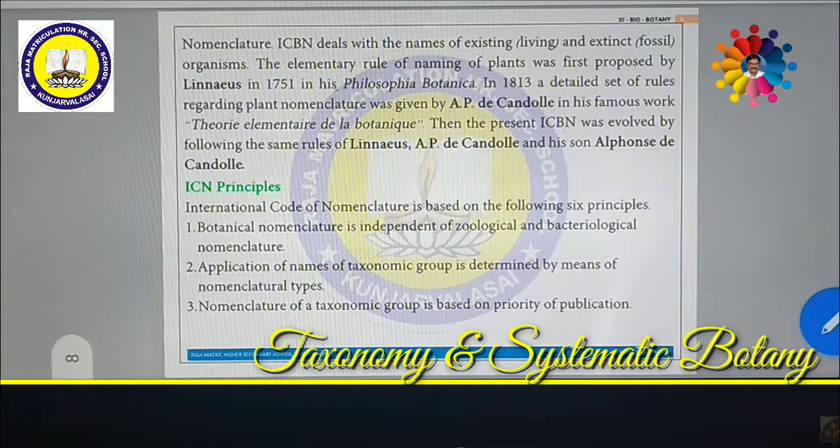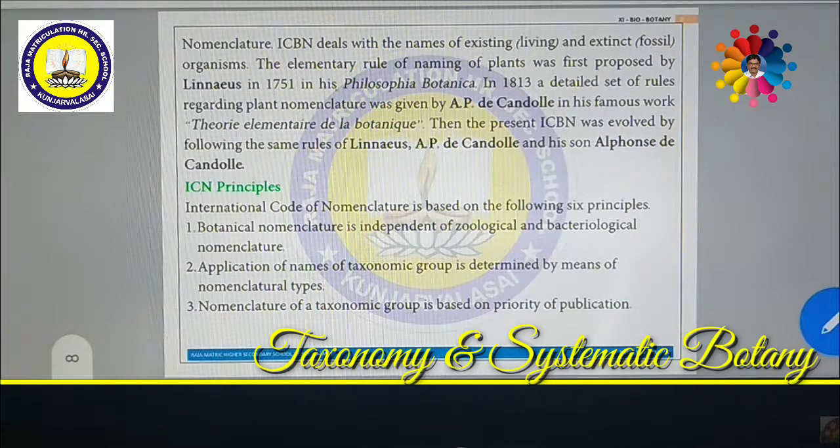These plants' names are to be described by the scientist. Suppose you are a new scientist and you have discovered a new plant or new animal. Suppose you visited the Bay of Bengal or the Gulf of Mannar, and you might have seen an algae plant or a fish. It is a new one. You have to find out whether it is new or already discovered.